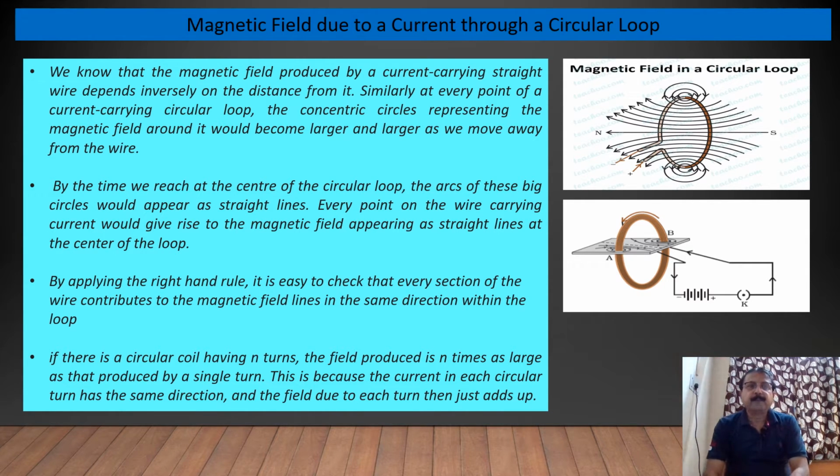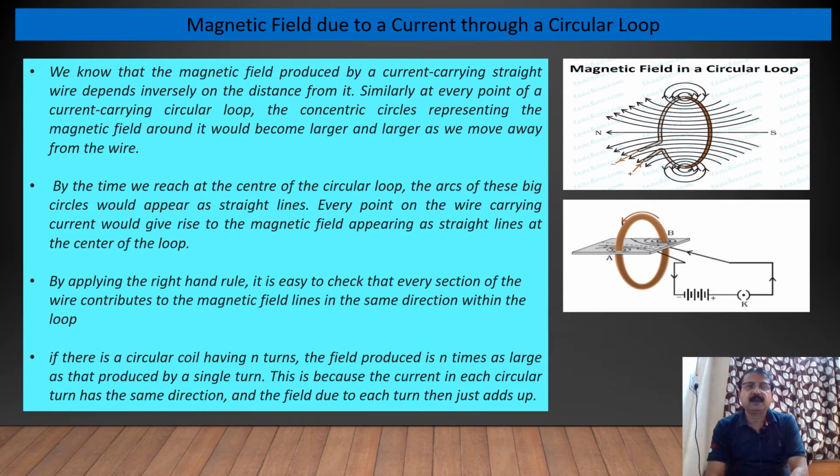By the time we reach at the center of the circular loop, the arcs of these big circles would appear as straight lines. Every point on the wire carrying current would give rise to the magnetic field appearing as straight lines at the center of the loop.